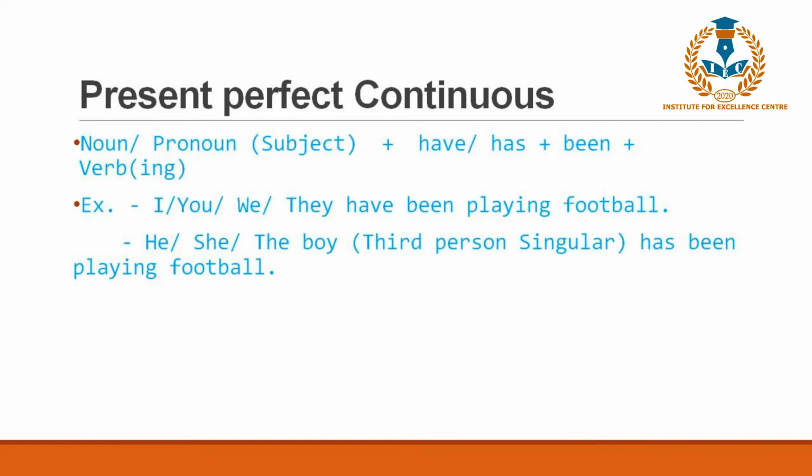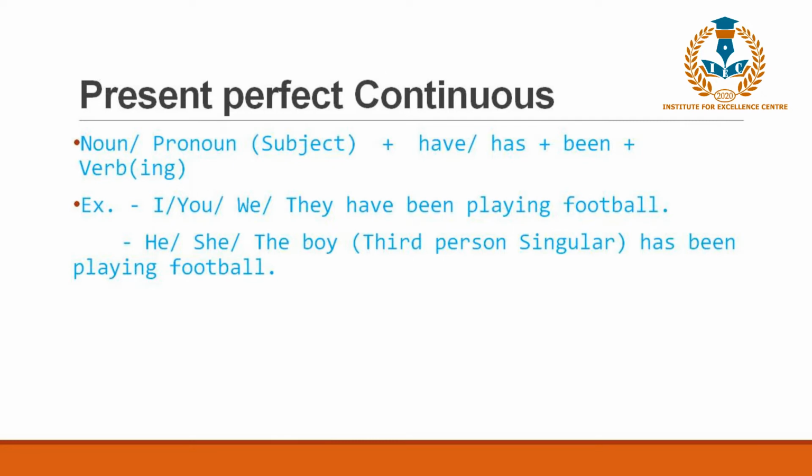He, she or the boy, that means the third person singular, only the third person singular noun uses has. So the third person singular has been playing football. That is how we do that.